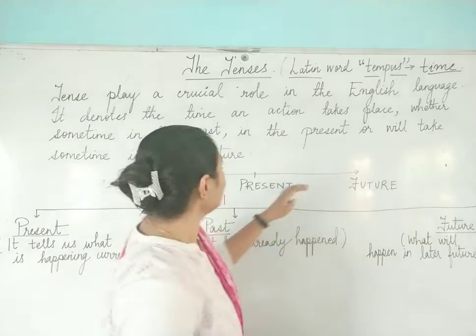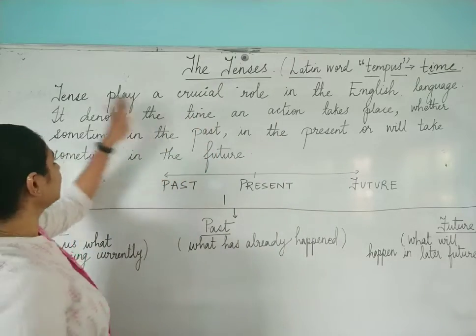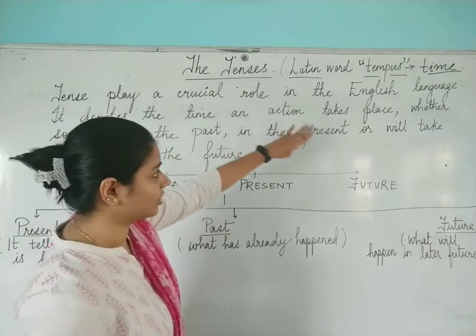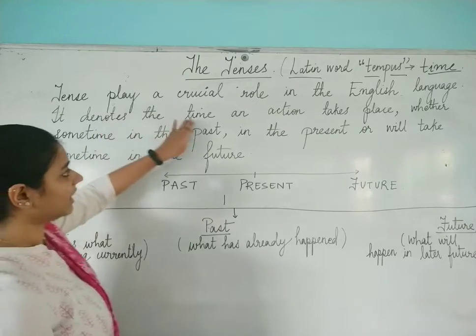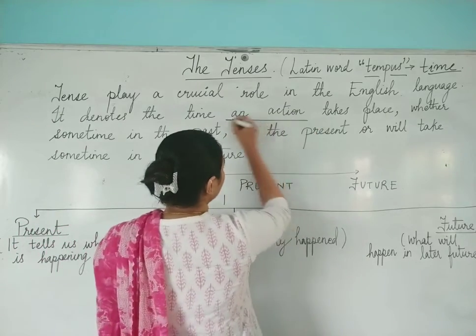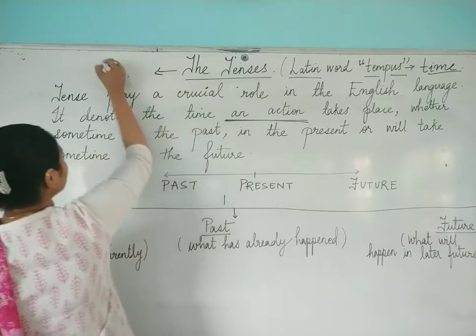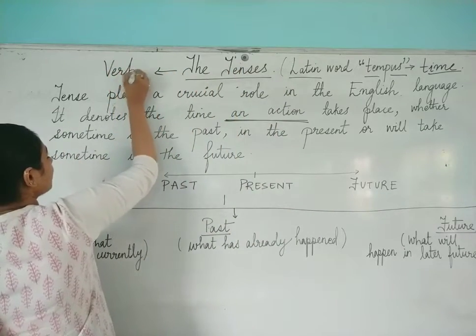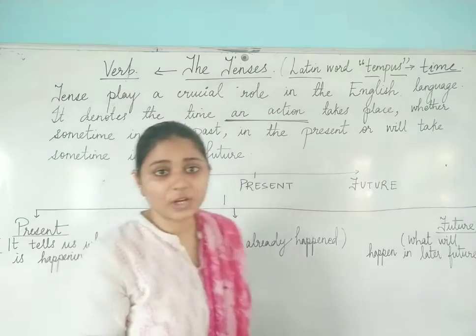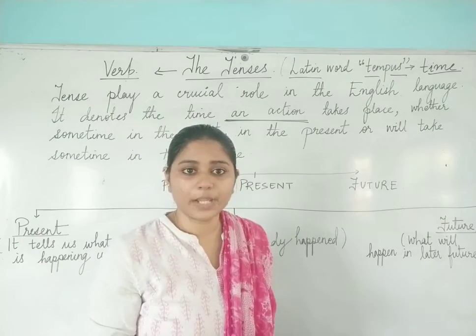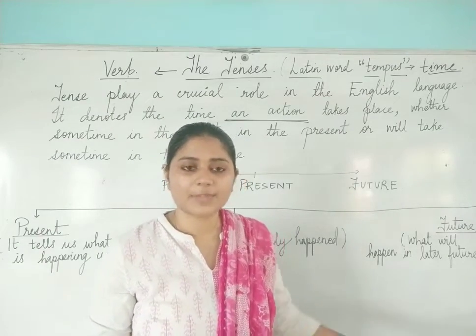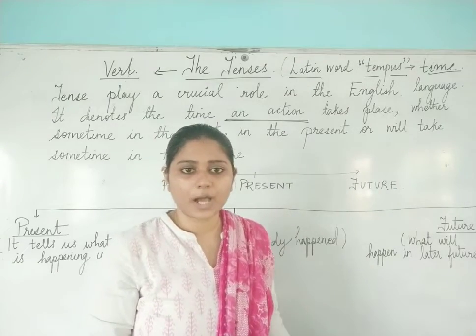The definition of tense is that tense plays a crucial role in the English language. It denotes the time and action, because it is related to the verb. And verbs are your action words, like I am playing, I am dancing, I am singing, I went to the market.